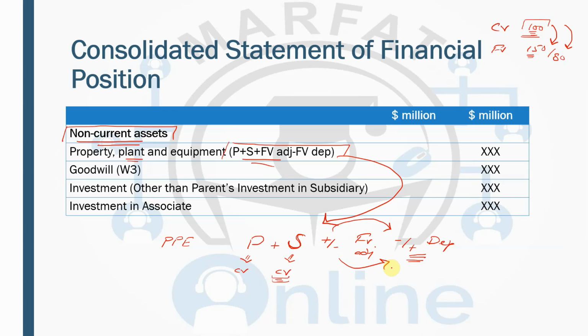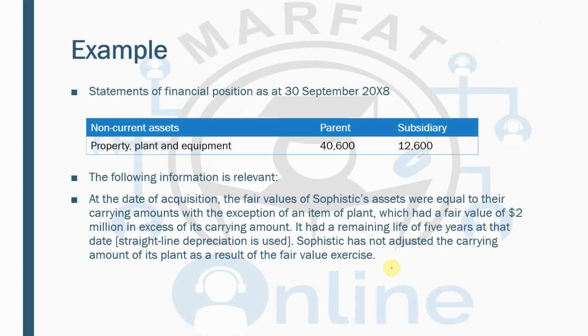Now, in order to grasp this concept, we have an example. So this is an extract right in front of you. Statement of financial position as at 30th September 2008. And then you have the property, plant and equipment of the parent and the subsidiary. So 40,600 and 12,600. The following information is relevant.